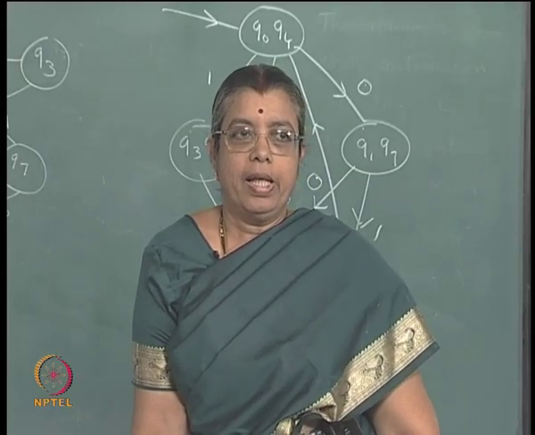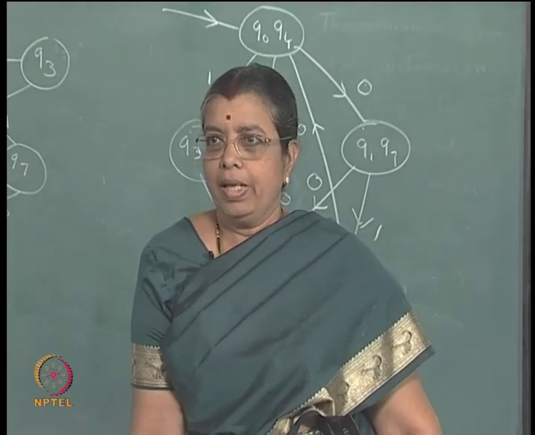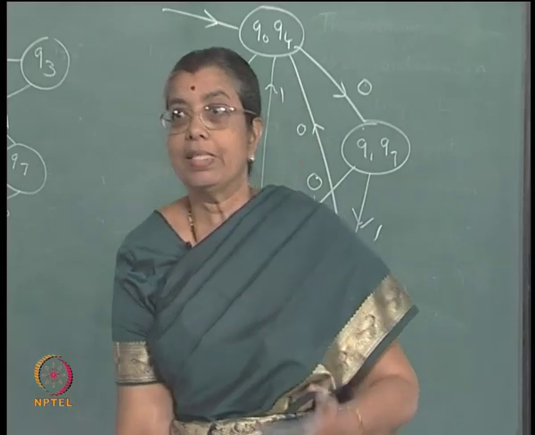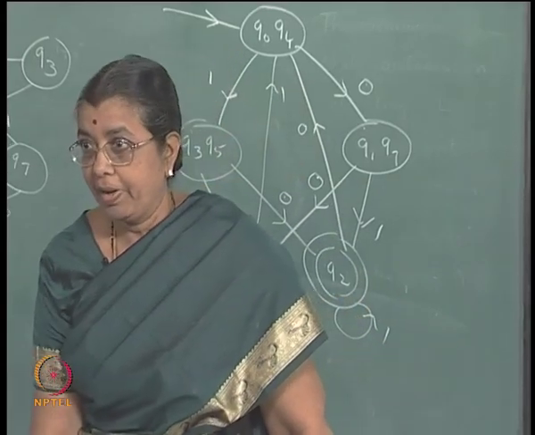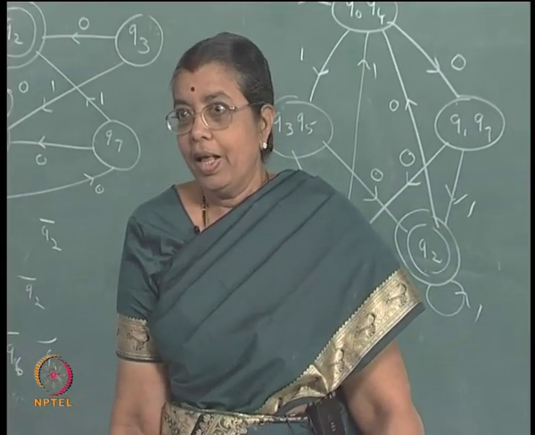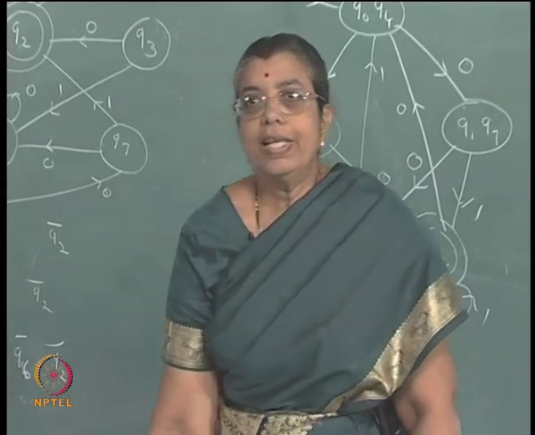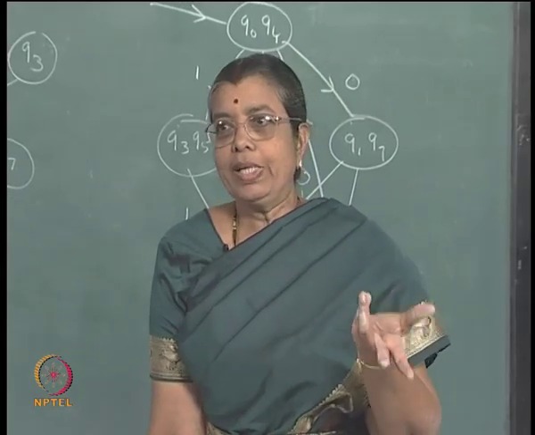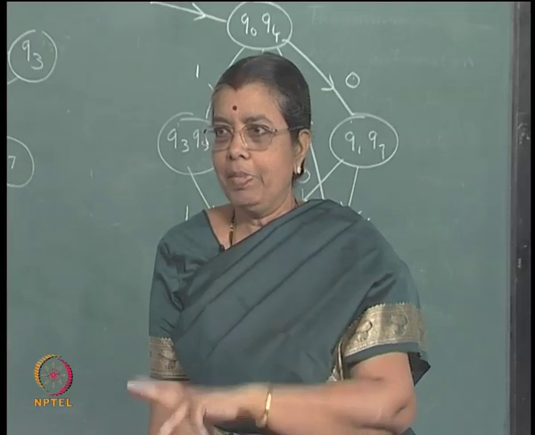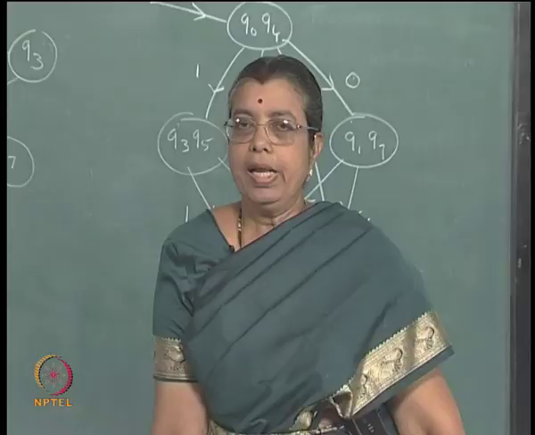Those which ended with 2 zeros or 2 ones, again we constructed and we got the minimum. At the time the construction itself gave you the minimum state automaton, but the subset construction as it is may not give you the minimum state automaton, but you can minimize that. So, from the non-deterministic FSA you constructed the deterministic FSA which had many states, and then you can minimize that using this procedure, and you will get the minimum state automaton.